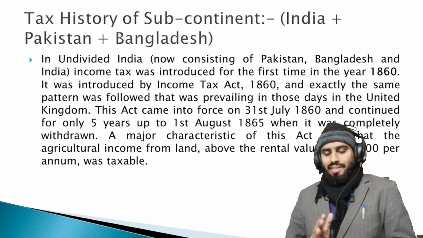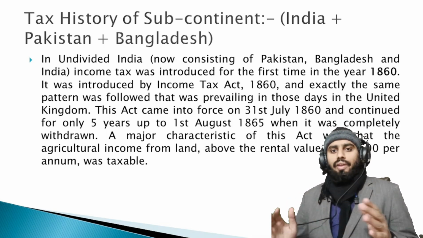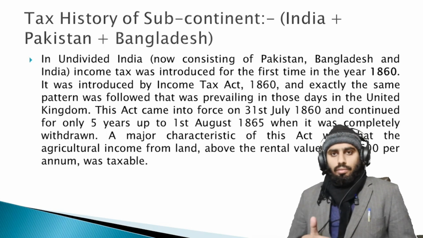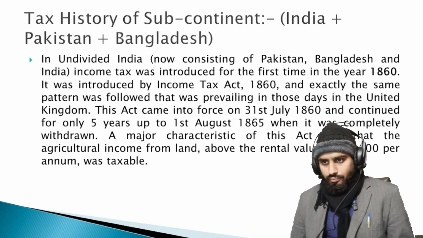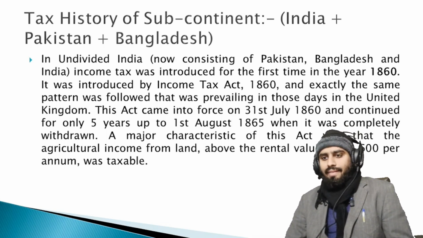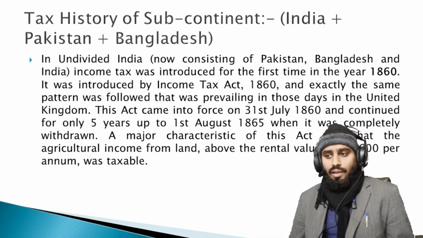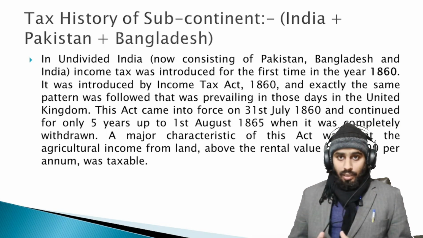So the first tax law was implemented in 1860, worked for 5 years, and was withdrawn in 1865. The major characteristic of this act was that agriculture income from land above a rental value of 600 per annum was taxable.